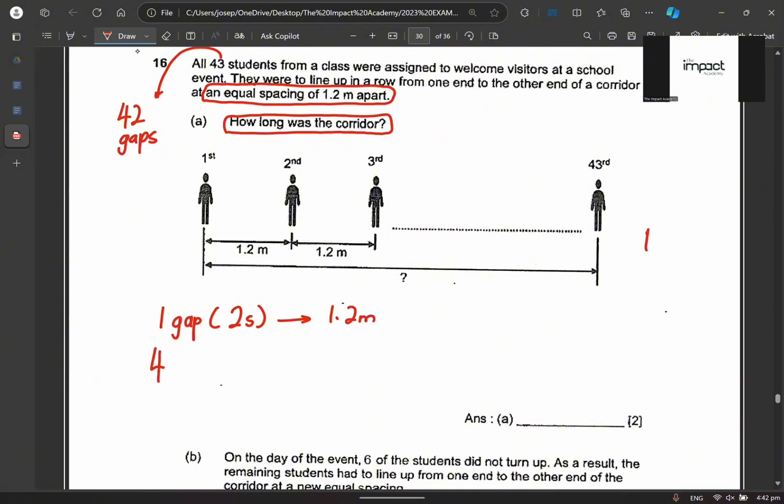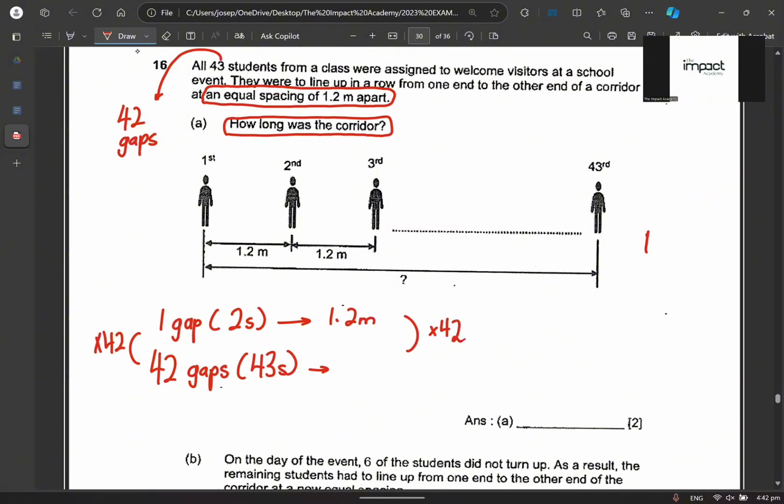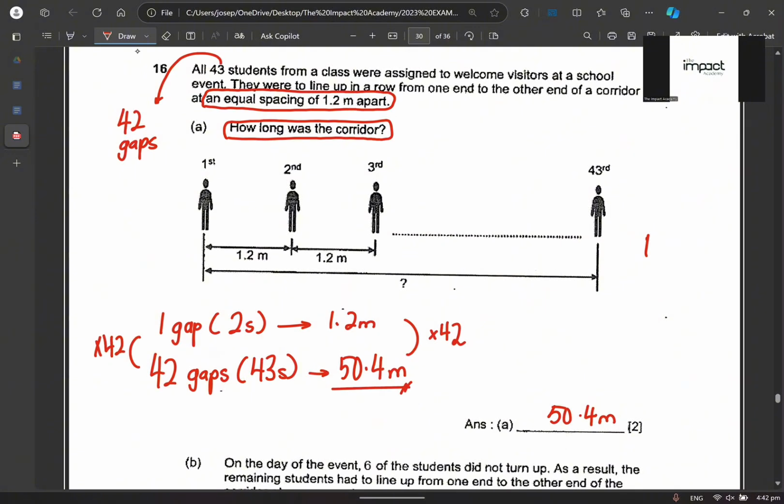That's the reason why Teacher Joseph keeps saying it's very important to write down all of these things. From here to here, you just times 42. When I do something to the left, I must do something to the right. So 1.2 times 42 gives 50.4 meters. The length of the corridor is 50.4 meters, and that's your answer for this question.